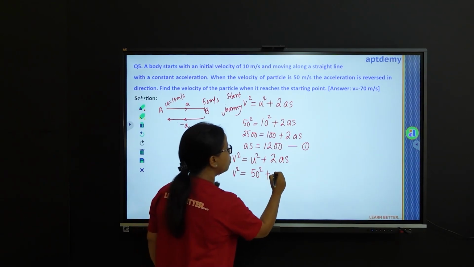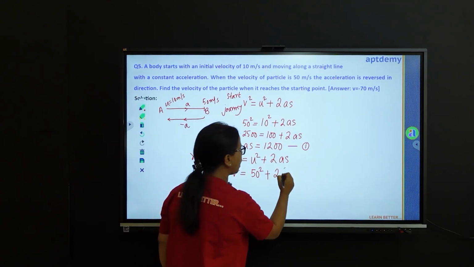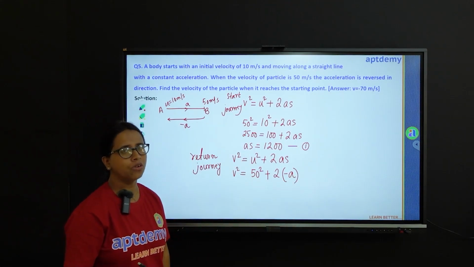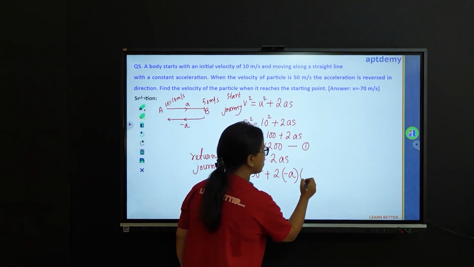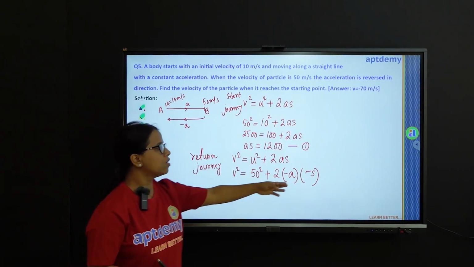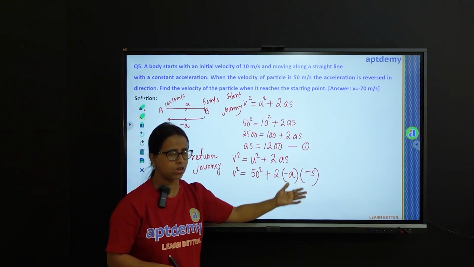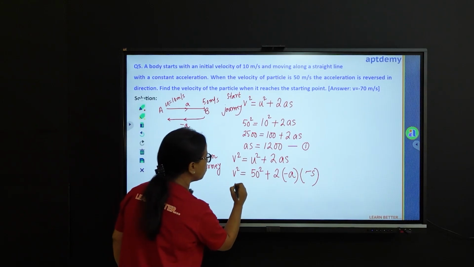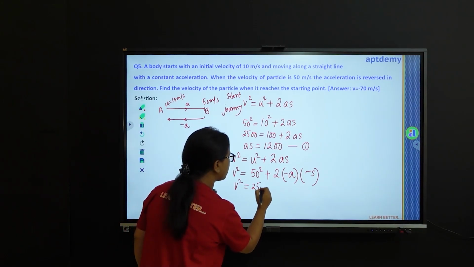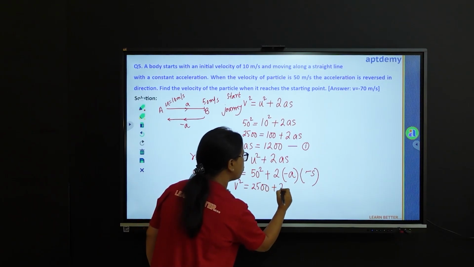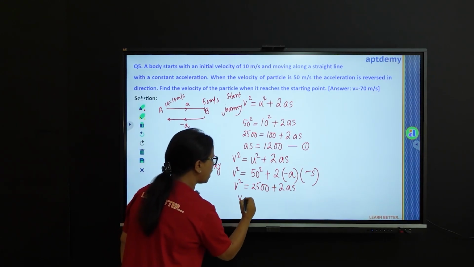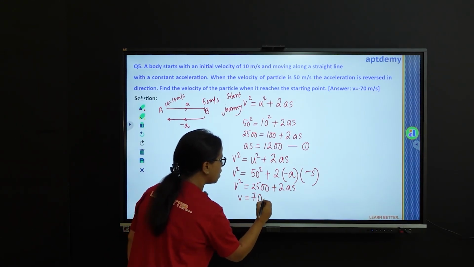plus twice of A. A is negative here because the acceleration got reversed, and displacement will take this as minus s. Why? Because the direction is opposite. This is just to indicate the direction, nothing else. So we have v square, which is equal to 2500 plus 2as. We'll put the value of as from equation 1 and we get v as equal to 70